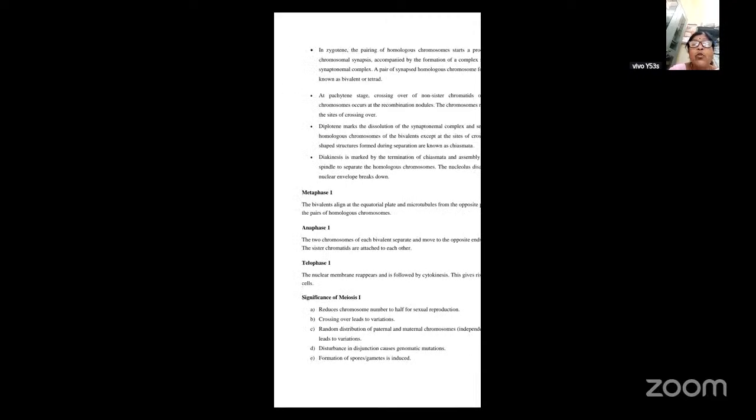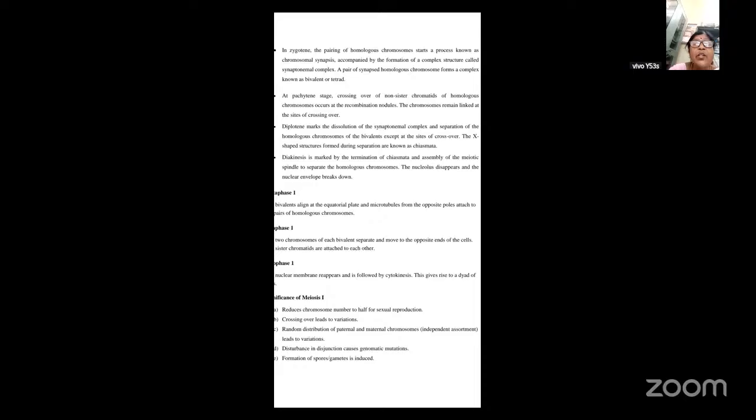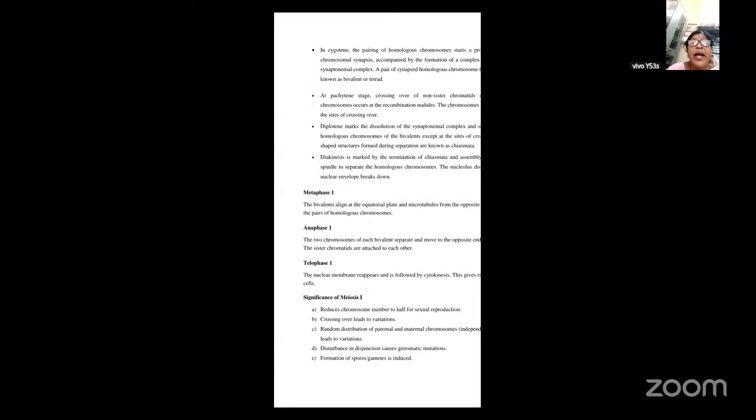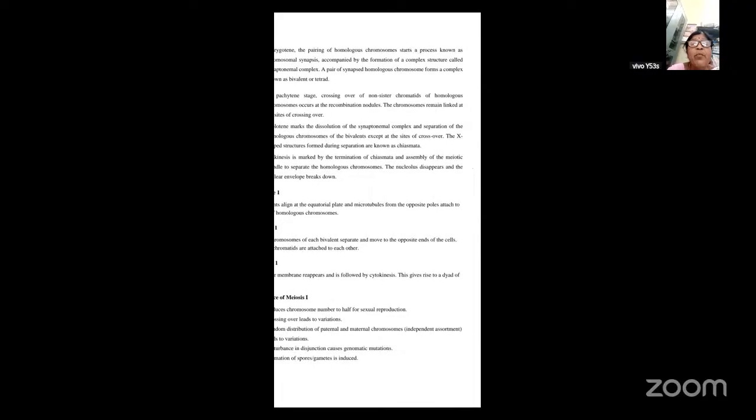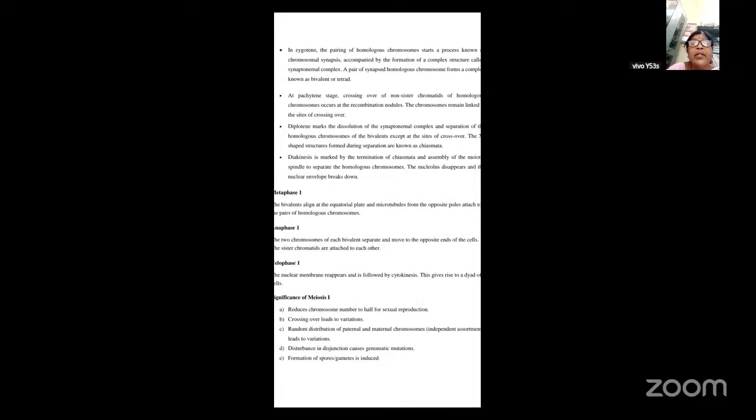And the last stage is called the diakinesis. Diakinesis is marked by the termination of chiasmata and the assembly of the meiotic spindle to separate the homologous chromosomes. The nucleolus again will disappear and the nuclear envelope will break down. So in the diakinesis, the chiasmata get terminated, the meiotic spindle assembles to separate the homologous chromosomes, the nucleolus disappears, and the nuclear envelope breaks down.